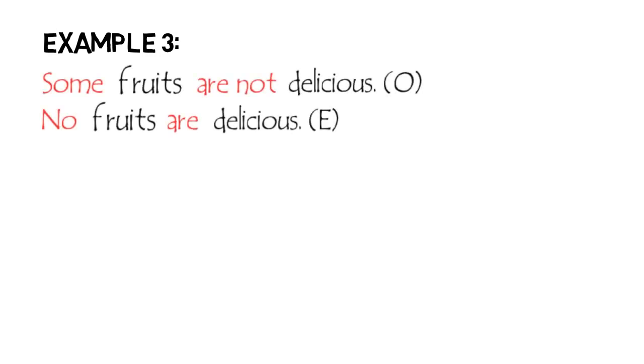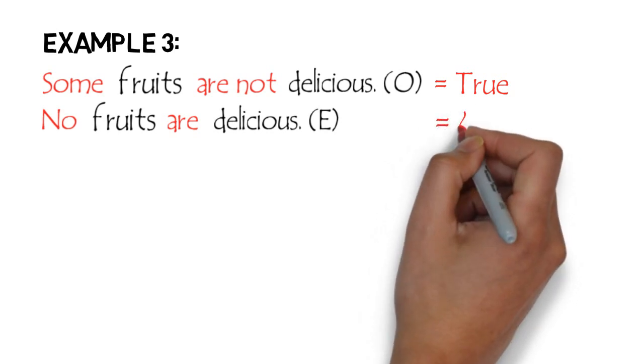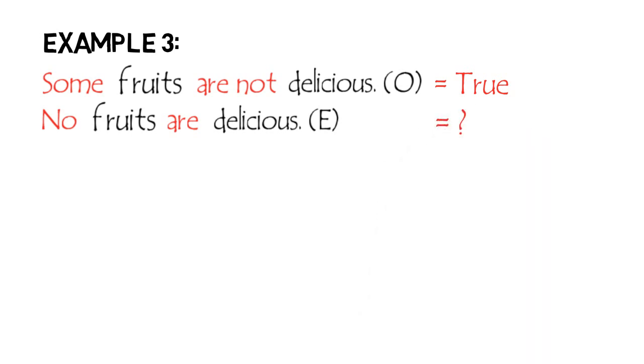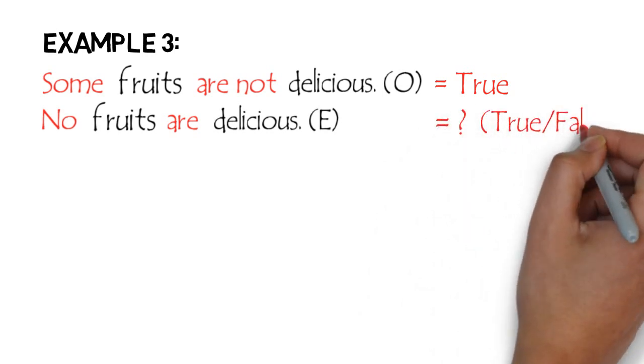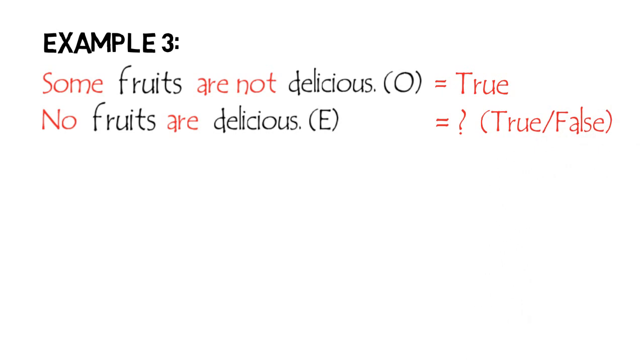Now, if we assume that the proposition "Some fruits are not delicious" is true, then its superaltern "No fruits are delicious" is doubtful, because it can either be true or false. That is, it is possible that "No fruits are delicious" is true, and it is also possible that it is false.